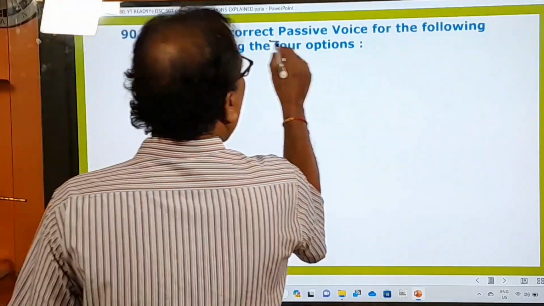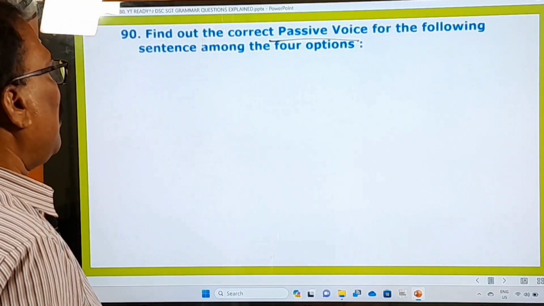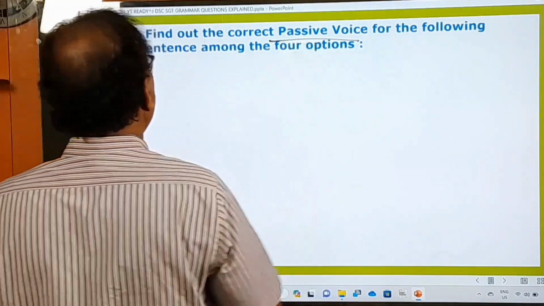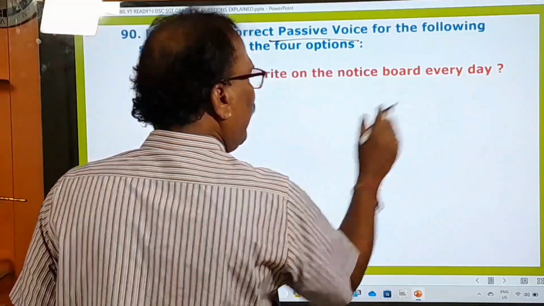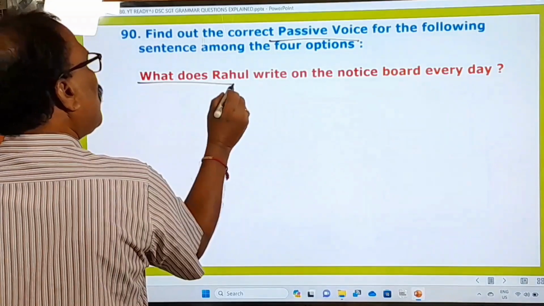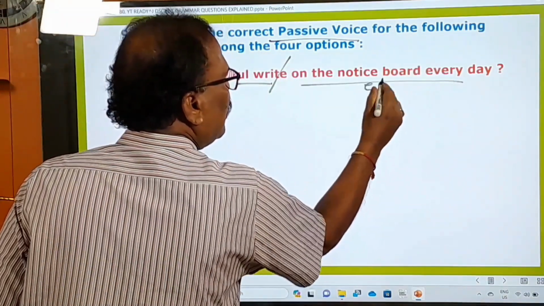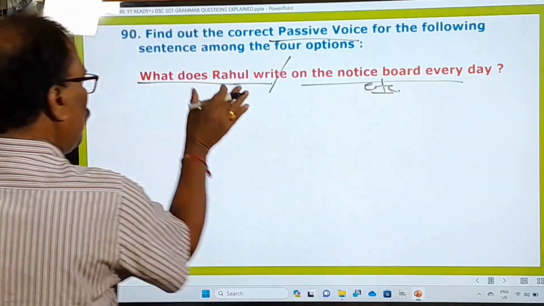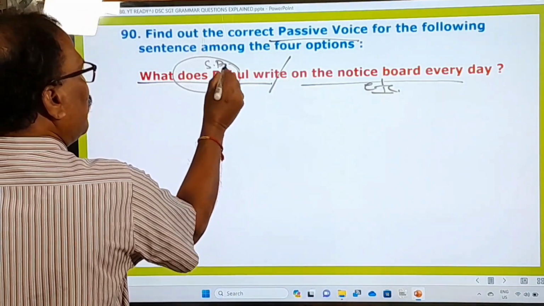Find out the correct passive voice for the following sentence among the 4 options. He is asking you to find out the passive voice. What is the passive voice? What does Rahul write on the notice board every day? So here, what does Rahul write on the notice board every day? It is a wh-question sentence, okay. So now we have to change it. This is given in the simple present, okay.